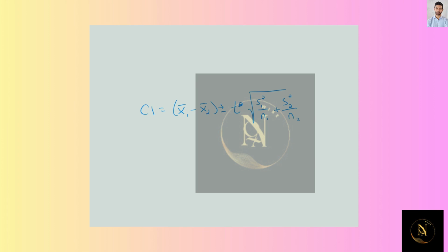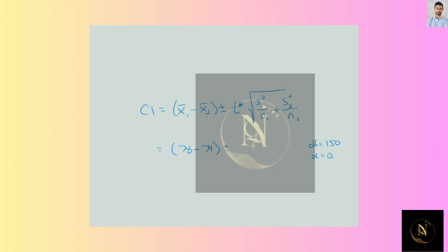So the first sample mean was 78. The second sample was an average of 74. The degrees of freedom is the sum of the two sample sizes, 78 and 74, which is 152, but you're subtracting 1 from each of them, so the degrees of freedom is 150.